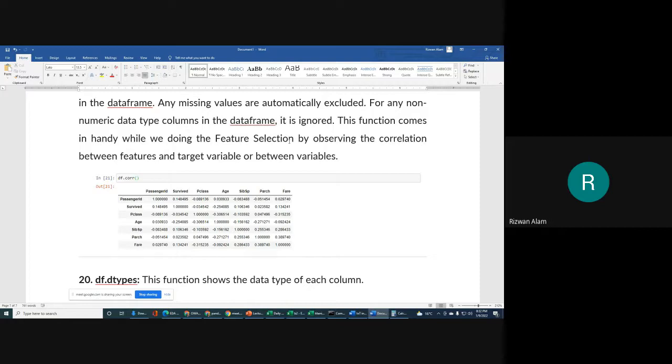For example, if you have the address of students and you want to know about the result of a student, the address will not contribute much in finding the student's result in examination. I hope you can connect this. So if we have a column, for example address, it will not tell us anything about the result of a student.